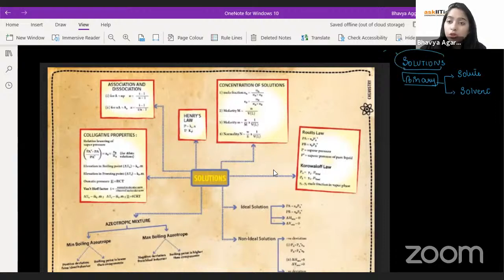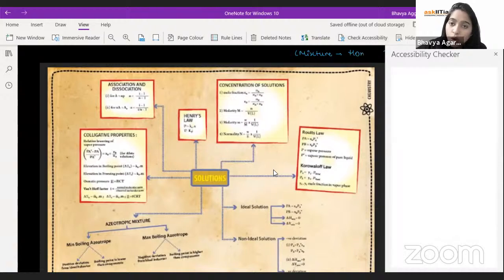Now, you are already aware, and this is something which you've done in 9th grade, that these solutions actually mean true solutions, which are a part of a mixture, right? That is impure substances, but homogeneous in nature.